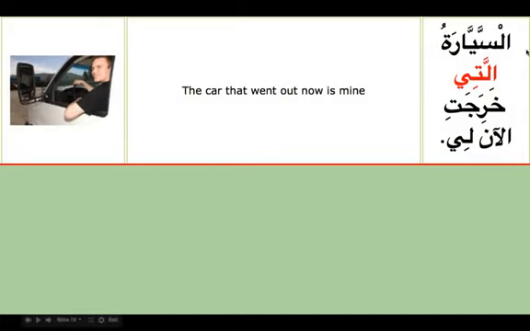As-sayyaratu is the mubtada, and allati is describing as-sayyaratu. It's a feminine word, so we have a feminine ism mawsula. As-sayyaratu allati kharajat. It has to be kharajat, but because it is followed by al, we say kharajatil an. The car that went out now is mine. As-sayyaratu is mubtada, li is khabar, and allati, the ism mawsul, with the silatul mawsul, describes as-sayyaratu.